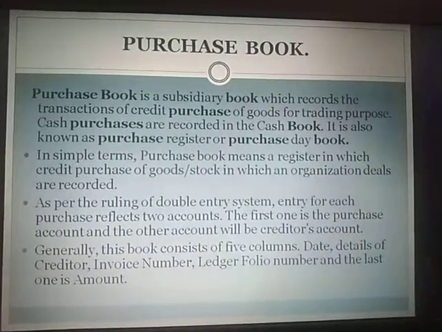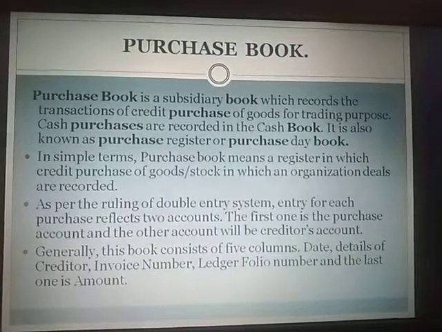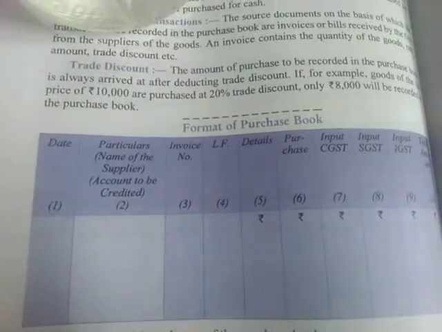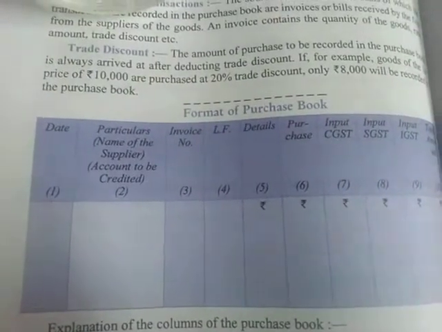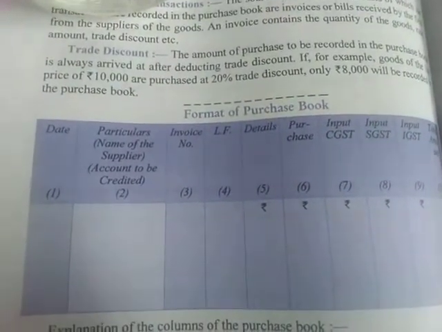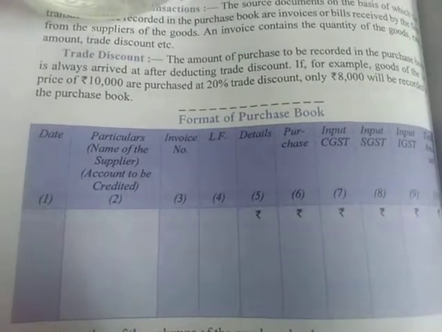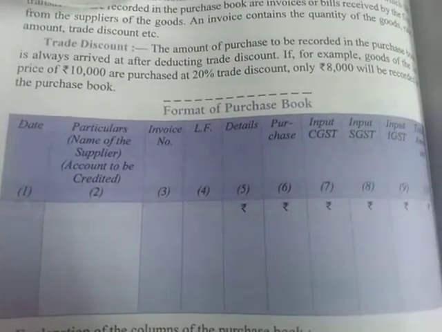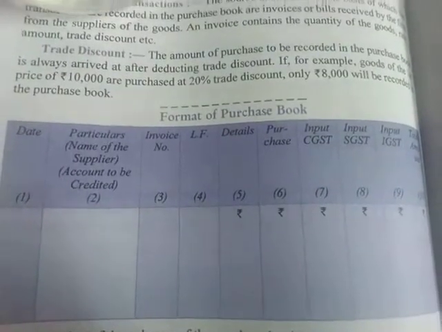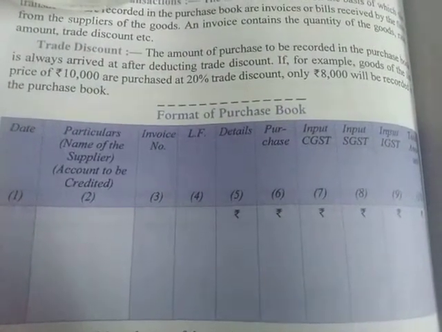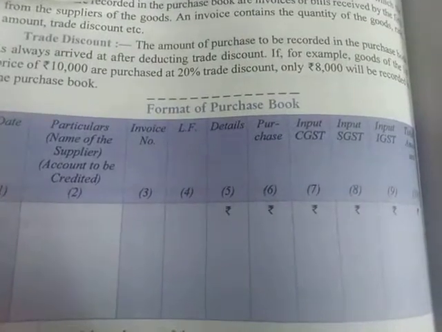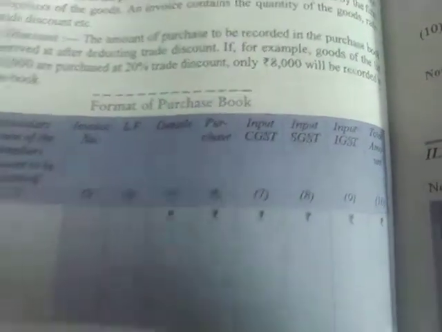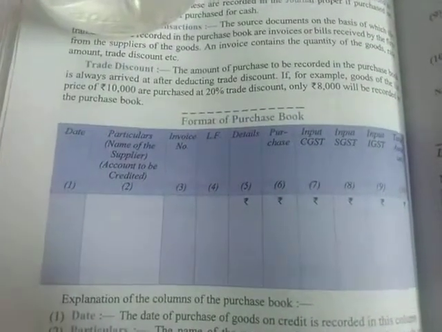Okay, so now we will have a short look at the format of the purchase book. So this is the format of the purchase book, which has particulars, then invoice number, LF means ledger folio, details of the transaction, then purchase amount, then input CGST, input SGST, then input IGST, and then finally we have total amount. Okay, so this is the format of the purchase book.